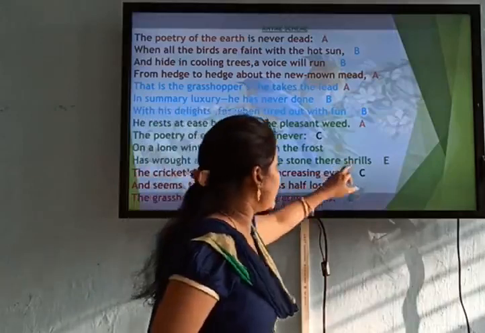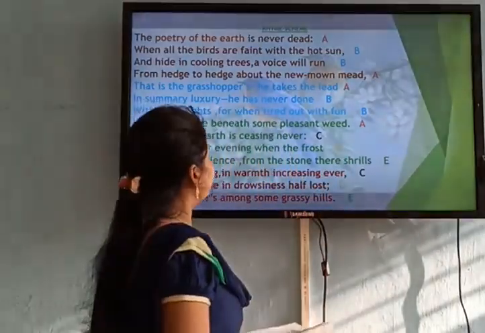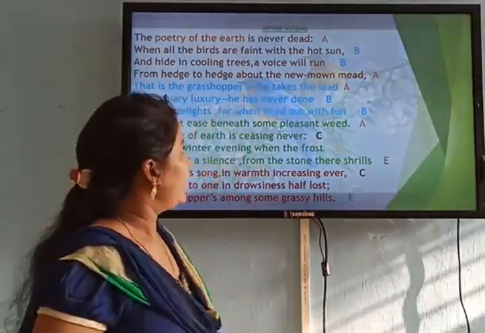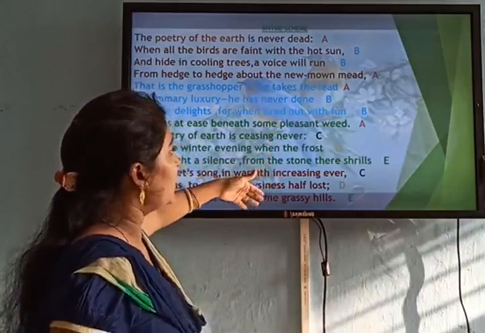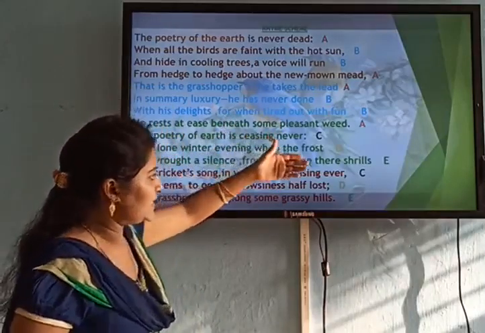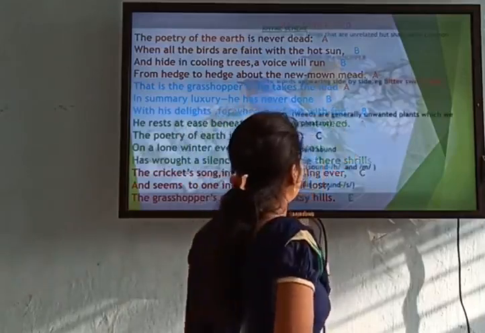Shrills and hills, you can see these words are rhyming. The rhyme scheme of the poem is A B B A, A B B A, then again C D E, C D E. So this was the rhyming scheme of the poem.